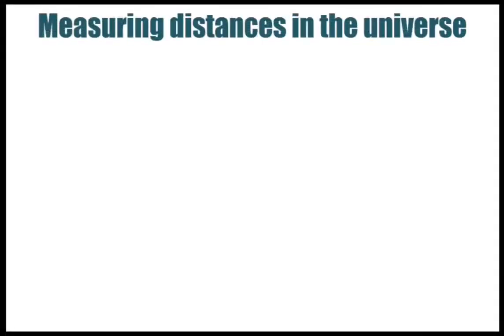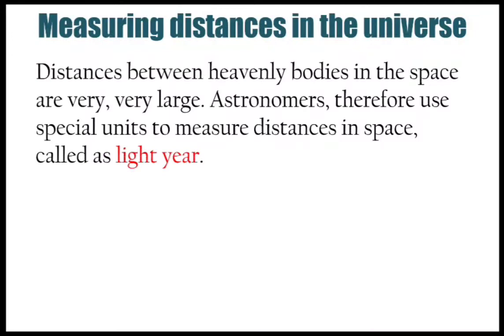Now, a very important thing about the universe is how we measure the distances between the heavenly bodies. Astronomers generally use a special type of unit. They do not use kilometers for measuring distance because these distances are very, very large. They use a special unit known as the light year.